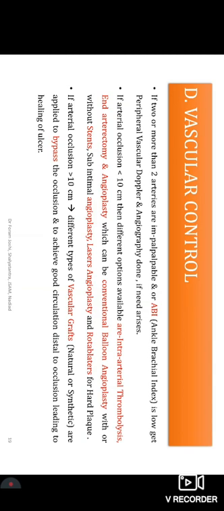Okay. And on the investigation basis, for the peripheral vascular diagnosis, arterial Doppler studies and angiographies are being used. And what is the conclusion? If the arterial occlusion is less than 10 centimeters, then intra-arterial thrombolytic agents, endarteriotomy, angioplasties, and conventional ballooning therapies are going to be used. They also use stenting, and angioplasties are also going to be used.